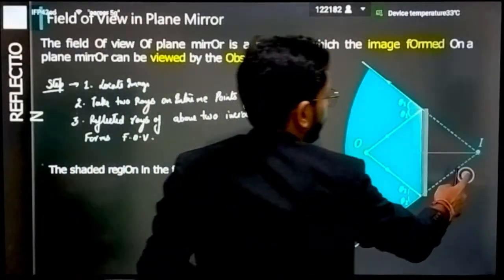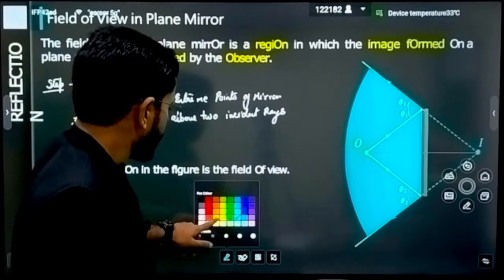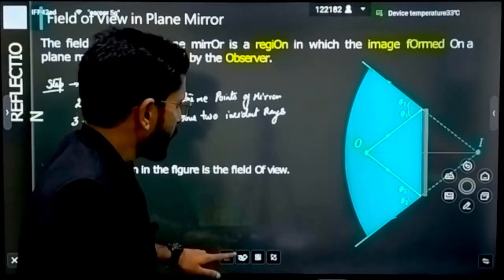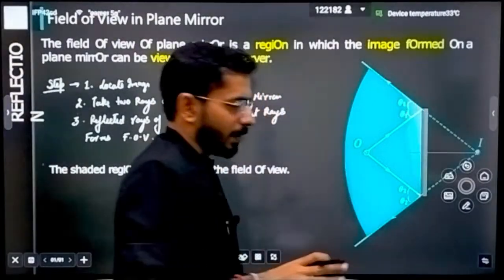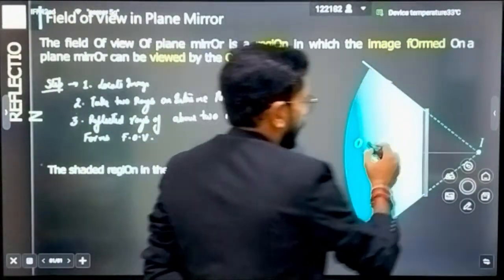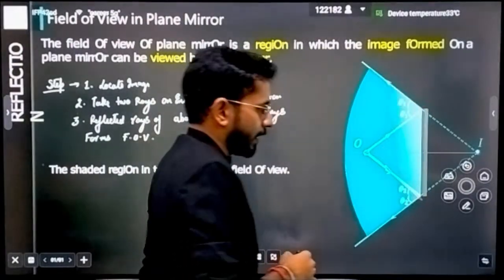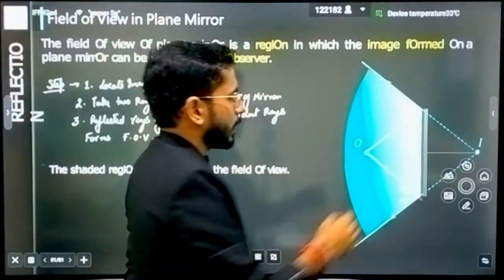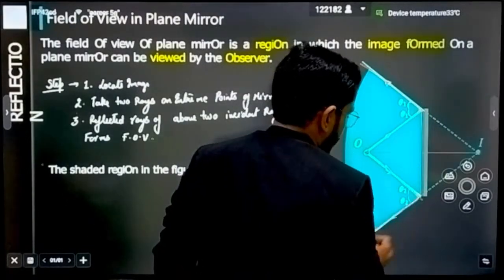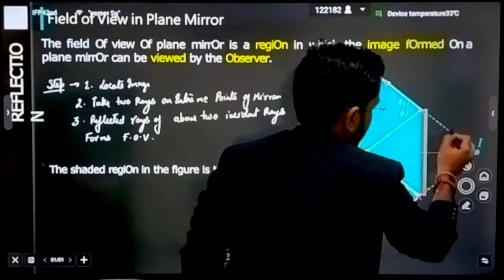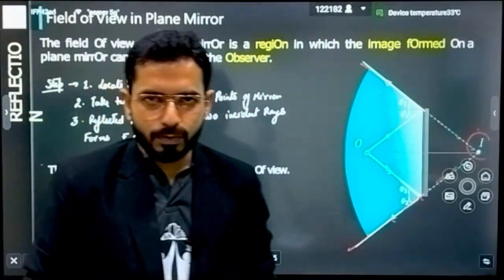See, what is field of view? Let's suppose this is your object. I've told you already about how the image is going to be formed. This is the way. Let's suppose lights are getting reflected, and of course if this is angle θ1, this will be reflected like this. This is going to be reflected like this, and this is the point that will be forming your image.